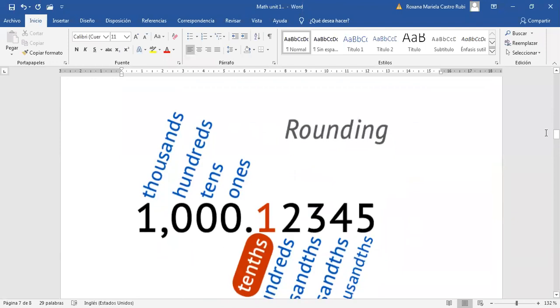It is rounding. I will read something from the book. Wait a minute. What do you understand for rounding, Jose? What comes to your mind when you listen to this word rounding? Change to a complete number. Exactly, to change it. Excellent. Someone else who has another idea?